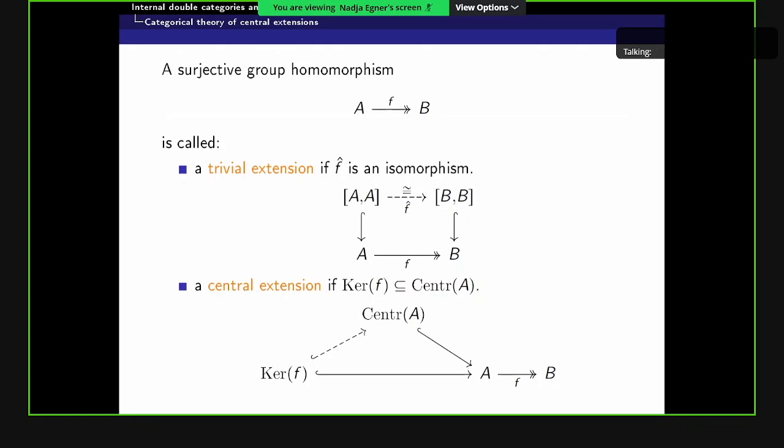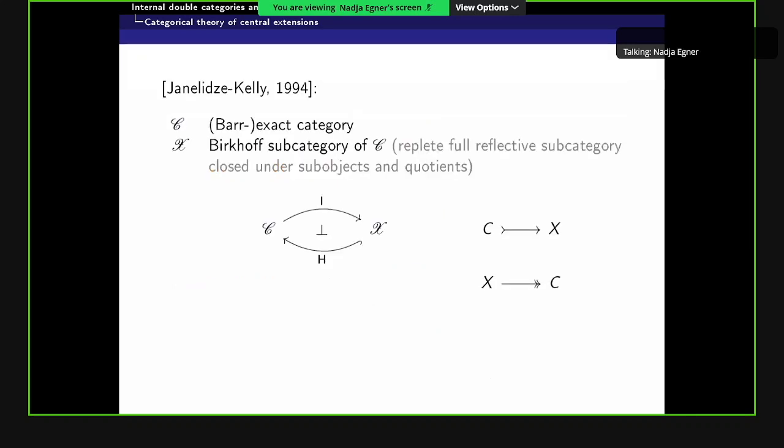And then one can show that any trivial extension is central, and there are similar notions for algebras or other algebraic structures. So now the question is: is there a categorical framework of which this is an example? And the answer is yes. In the 1994 paper, George Janelidze and Max Kelly consider a Barr-exact subcategory C and a Birkhoff subcategory X of C, where by Birkhoff I mean a replete full reflective subcategory which is closed under subobjects and quotients.